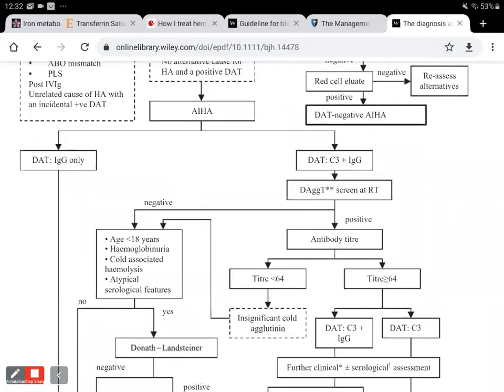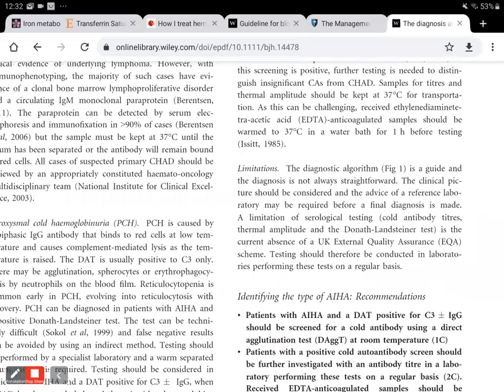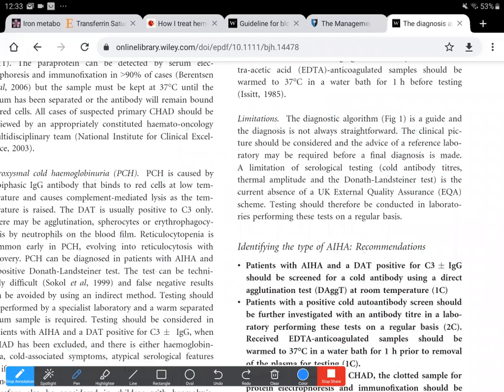So this algorithm that we have gone into detail is a guide, and the diagnosis is not always straightforward. So the clinical picture should be considered, and the advice of a reference laboratory may be required before the final diagnosis is made.